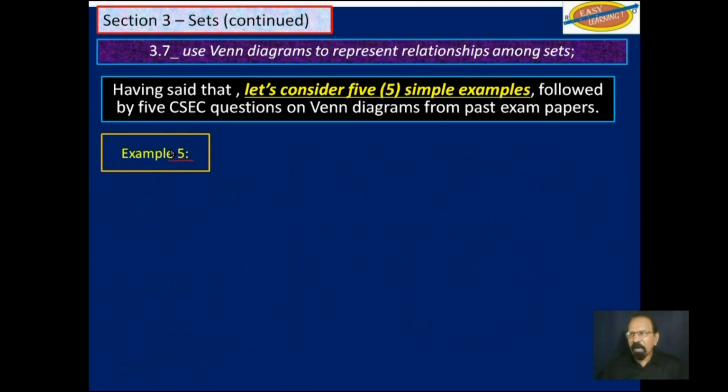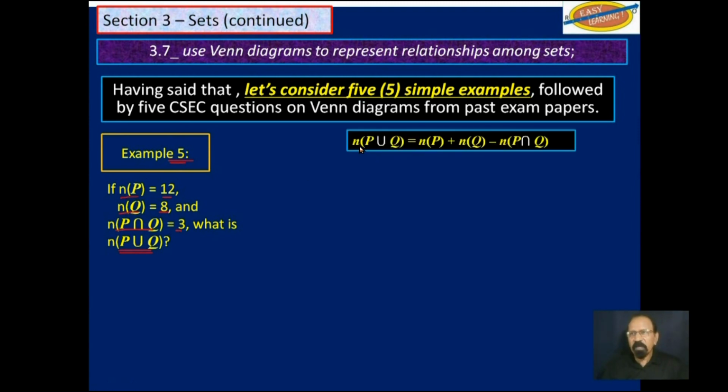And then example 5 says this. If the cardinality of P is 12, the cardinality of Q is 8, and the cardinality of P intersection Q is 3, what is P union Q? Now, we don't have a diagram here, but we have a formula. The formula says that the cardinality of P union Q, which is what we want to find, is the cardinality of P plus the cardinality of Q minus the cardinality of P intersection Q.